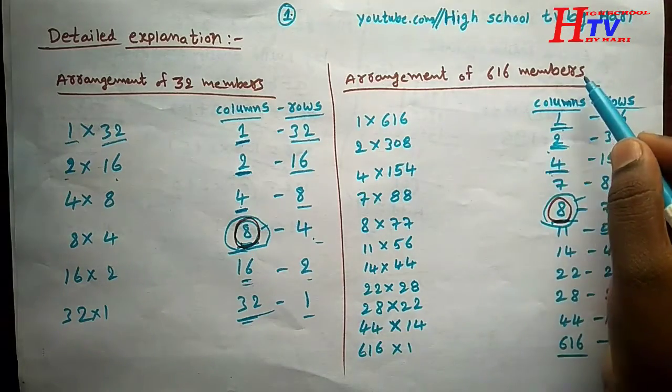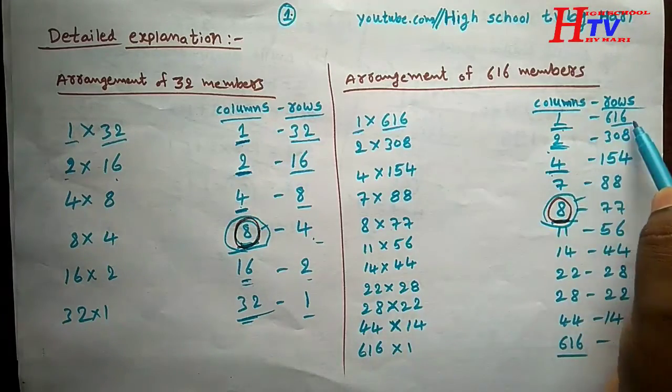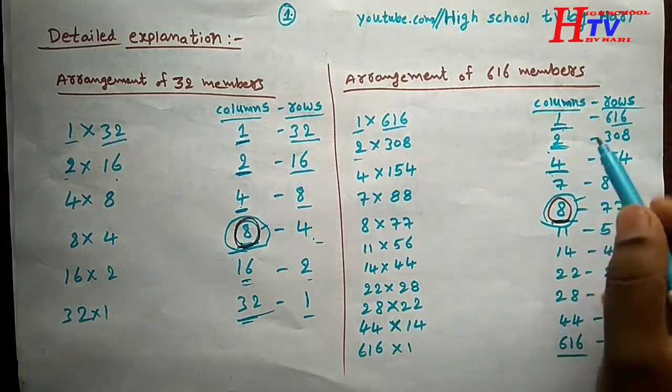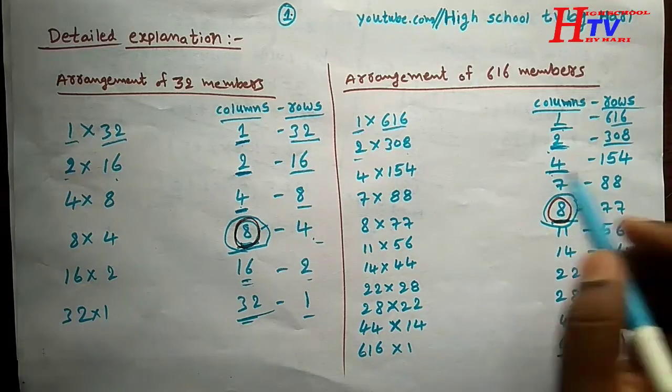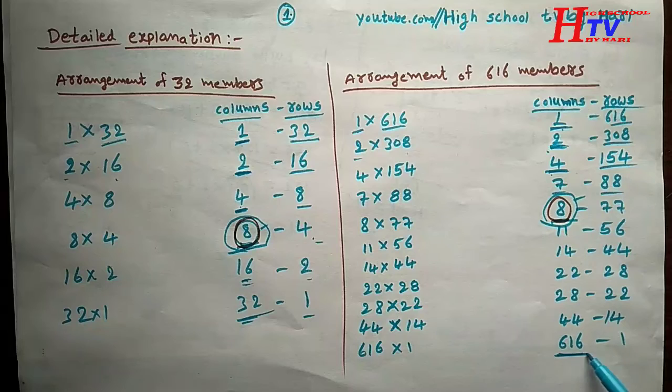Similarly, the arrangement of 616 members. 1 column, 616 rows. 2 into 308: 2 columns, 308 rows. 4, 154. 7, 88. And so on up to 616, 1.